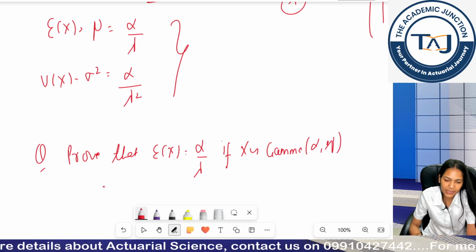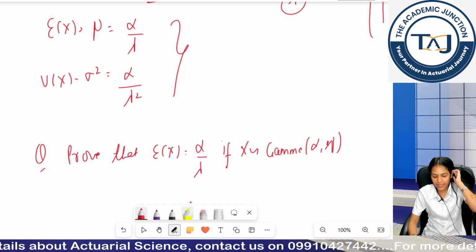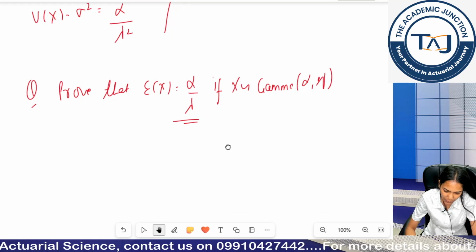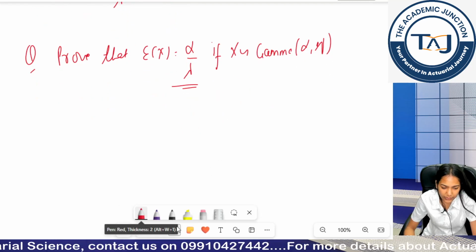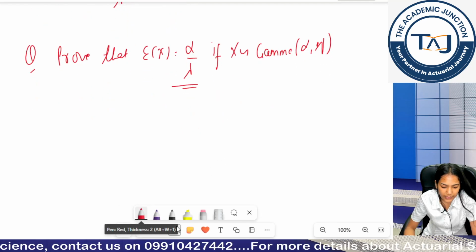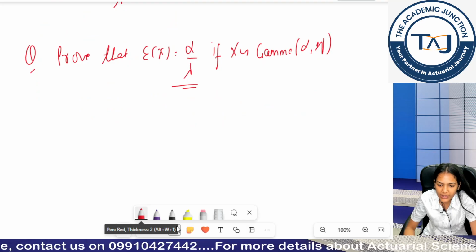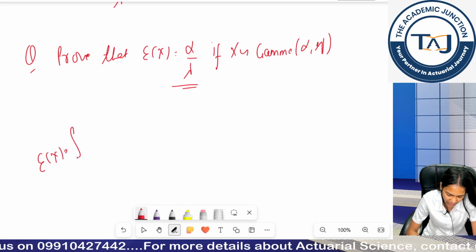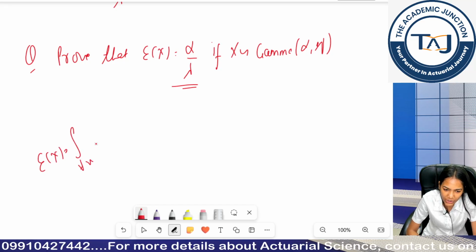So basically you have to prove that the mean comes out to be this. You have to prove this. So how would you prove? You would do a simple integration. What is the formula of expectation of x in continuous distribution? It's basically over the range of x.